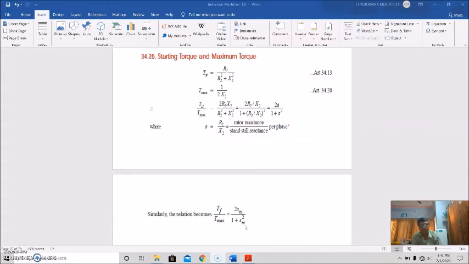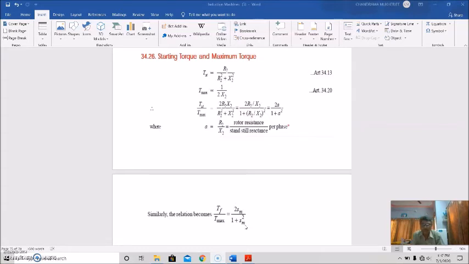These relationships also help us to know the effect of slip on torque, and the effect of other parameters like stator resistance, rotor resistance, rotor reactance, as well as supply voltage and supply frequency on the torque speed characteristics.